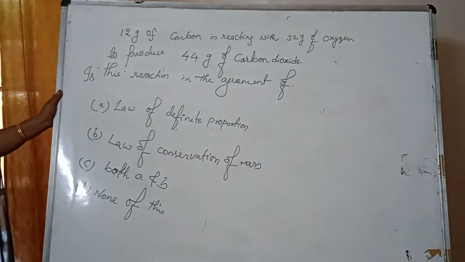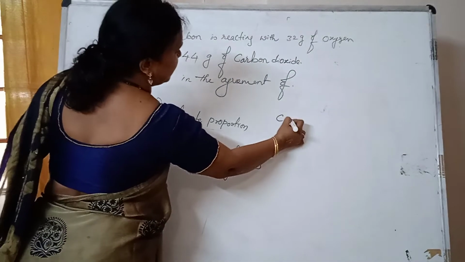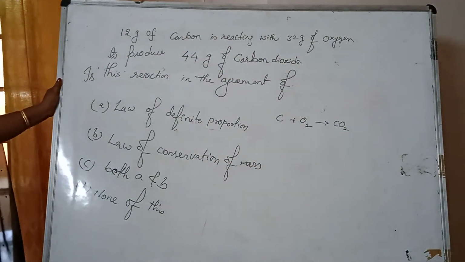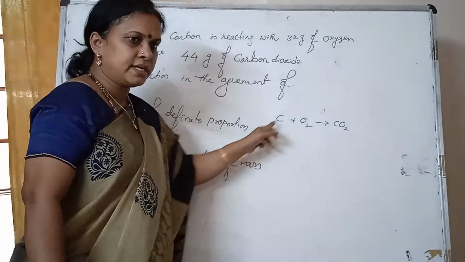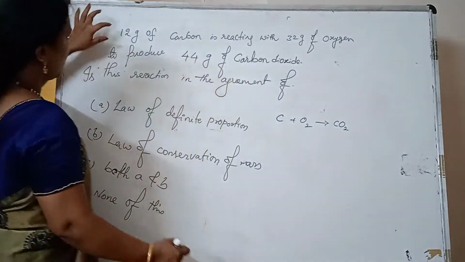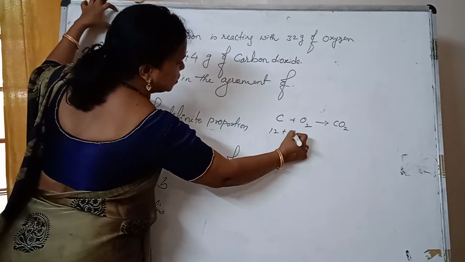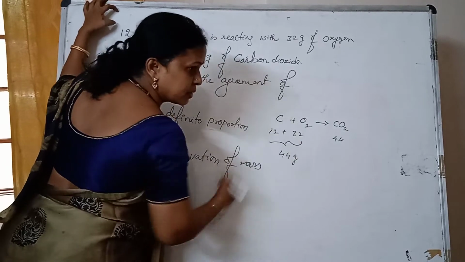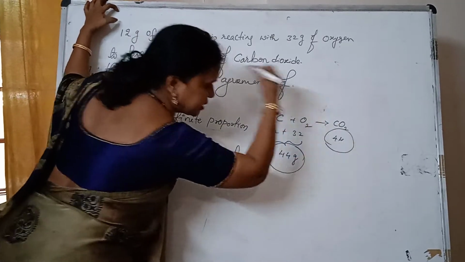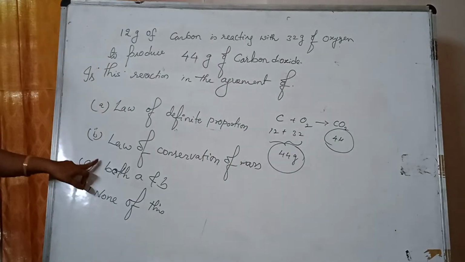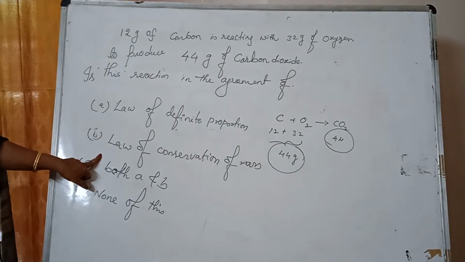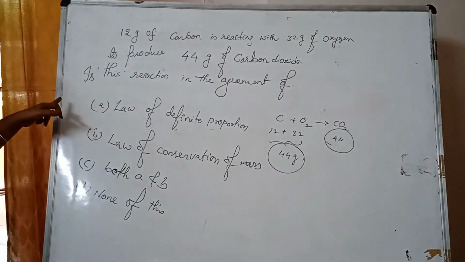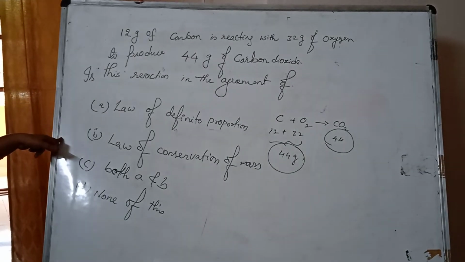But how do you know that? Now we need to write, let us see that. C plus O2 gives rise to CO2. This is the balanced equation, right? So the number of atoms in the reactant side and the product side is matched. Now what they have given is 12 grams here, 32 grams, 44 grams. You add up these two, 44 grams. So the mass at the reactant side and the mass at the product side remain the same. So it is in agreement with the law of conservation of mass. Now since the fixed proportion has been given, it is also in agreement with the law of definite proportion. So C is the right answer.